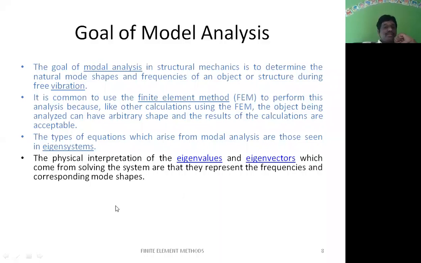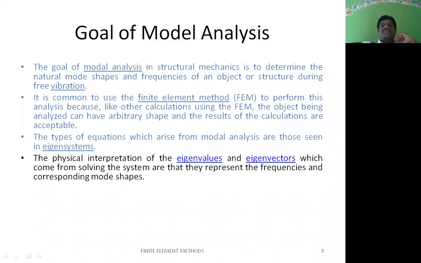Next is the physical interpretation of the eigenvalues and eigenvectors which come from solving the system. They represent the frequencies and the corresponding mode shapes. We are going to see what the frequency is, what the formula for the frequency is, what the natural frequency is, and what the forced frequency is. These things we will see in the successive classes. We will also see elaborately what the eigenvalues and eigenvectors are, and how to find them for a dynamic equation problem.